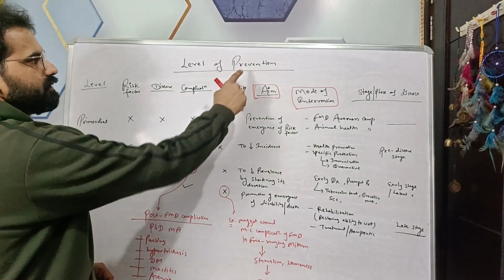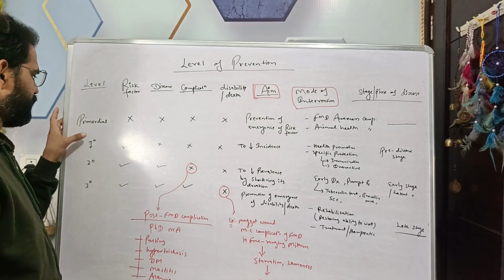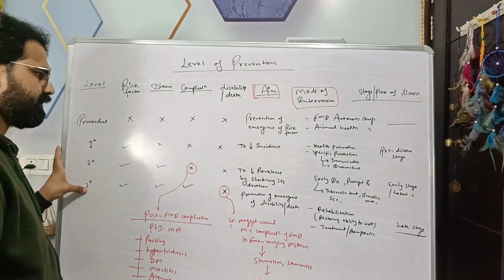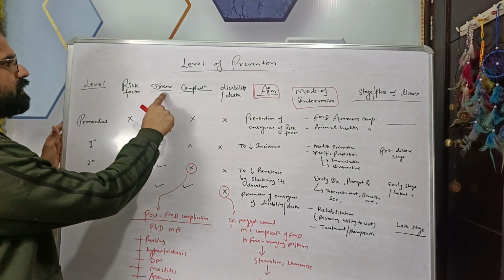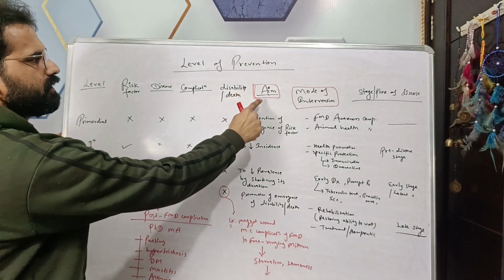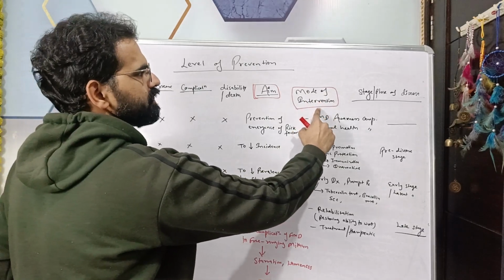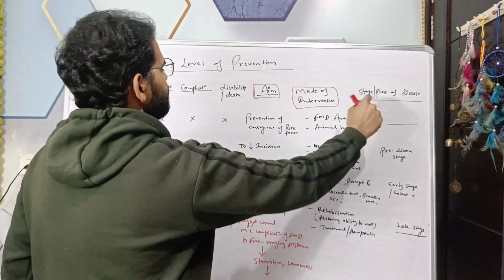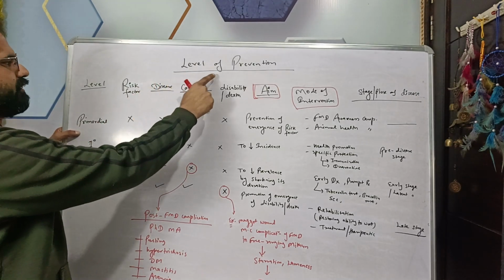Levels of prevention. There are 4 levels of prevention: primordial, primary, secondary and tertiary. These are classified by risk factor, disease, complications, disability or death, aim of the prevention, then mode of intervention, stage or phase of the disease. First is primordial level of prevention.